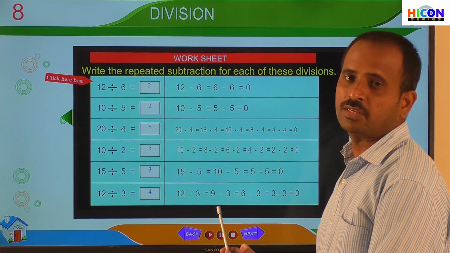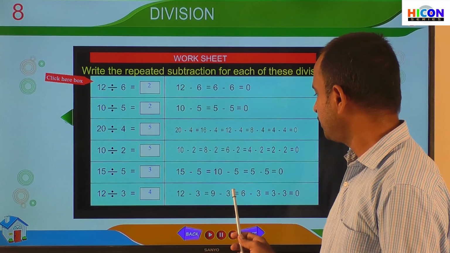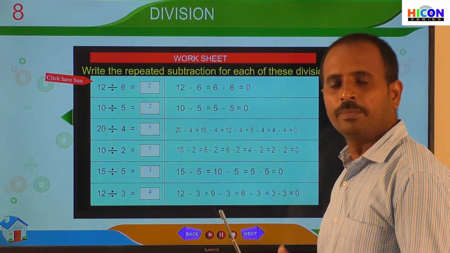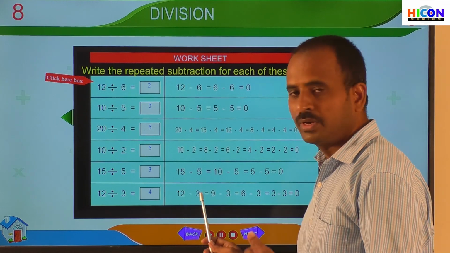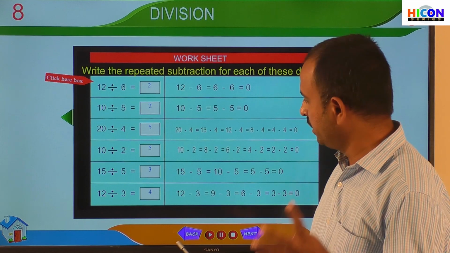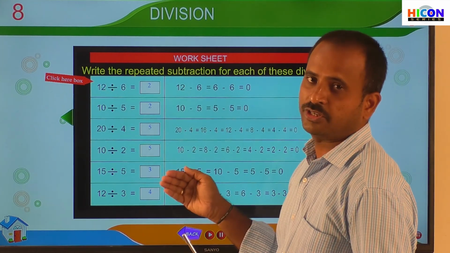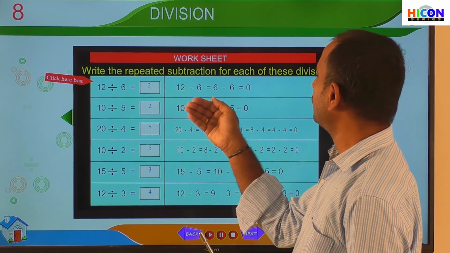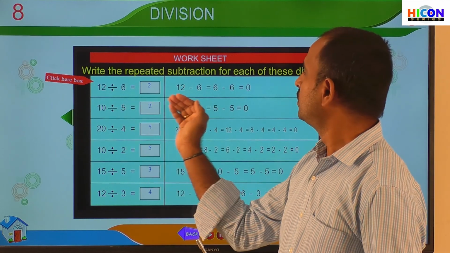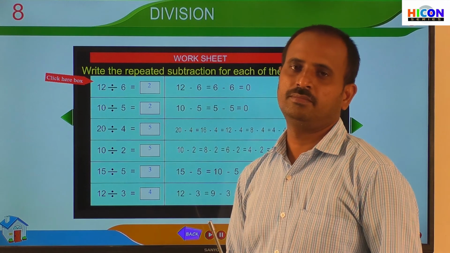So children, how many times have we subtracted 3 here? This is the first time, second time, third time, and fourth time. So we have subtracted the number 3 four times to get 0. So that's why the answer is 4. So children, this is the conversion of a division into repeated subtraction. If you convert the division into repeated subtraction, we will get the answer very easily.